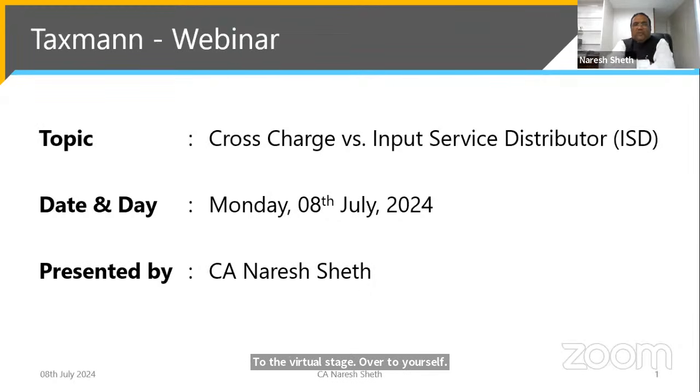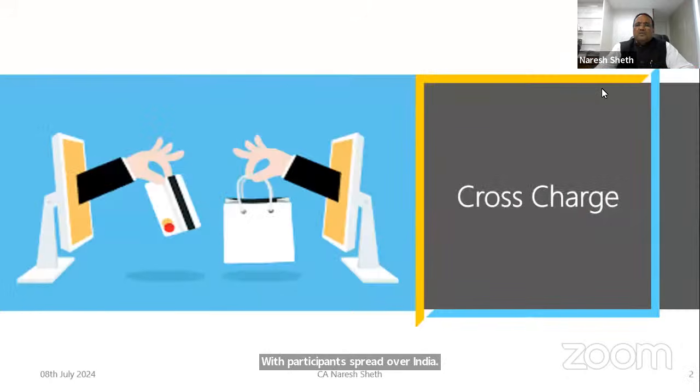Let's start the presentation. This topic is of great importance as Finance Act 2024 has made ISD compulsory. Once the amendment is notified, ISD will be compulsory. So it's essential and timely; this seminar has been arranged right in time by Taxmann. I'm thankful to Taxmann for giving me this opportunity to share some thoughts on this important topic with participants spread over India. So friends, let me start first with what is cross charge.